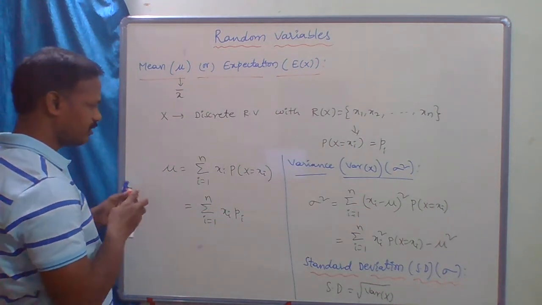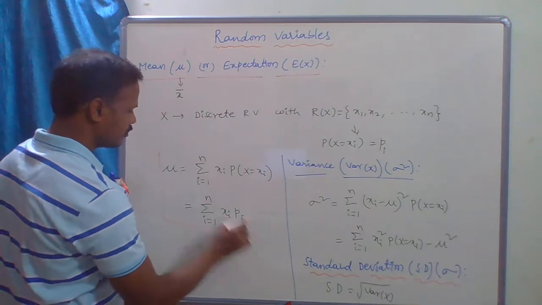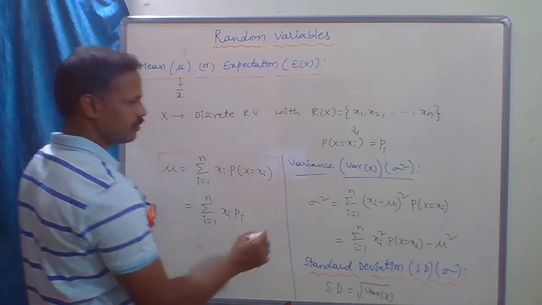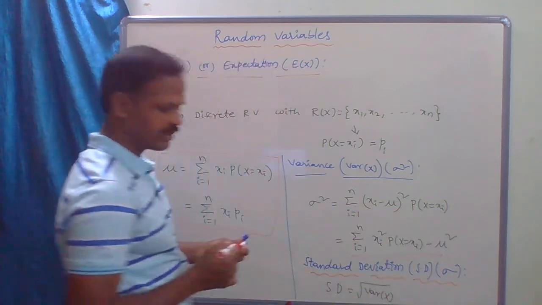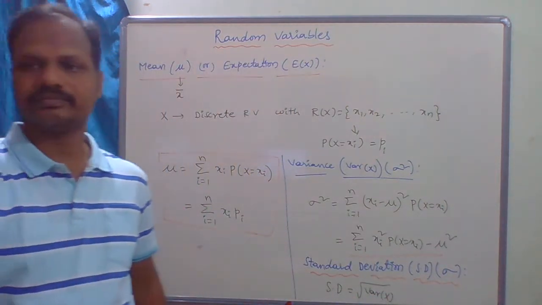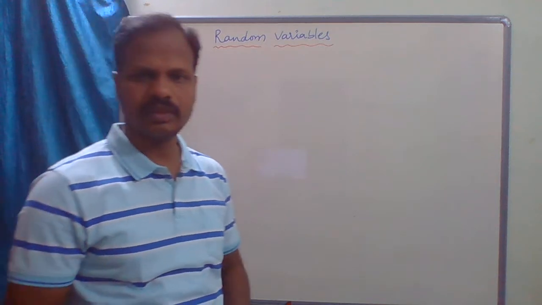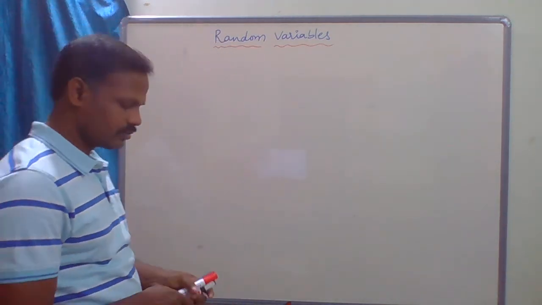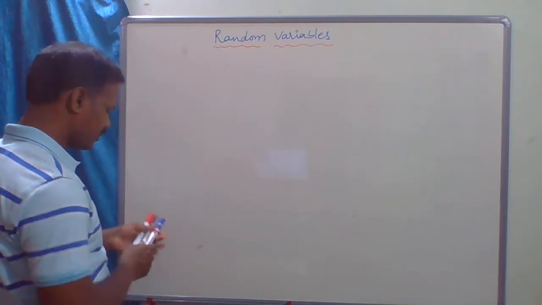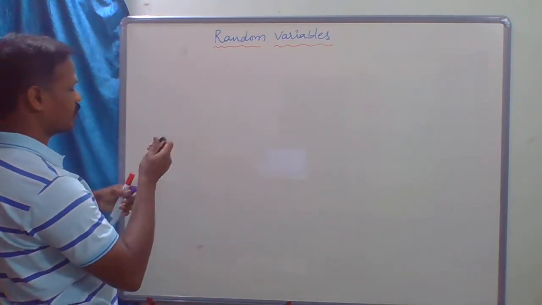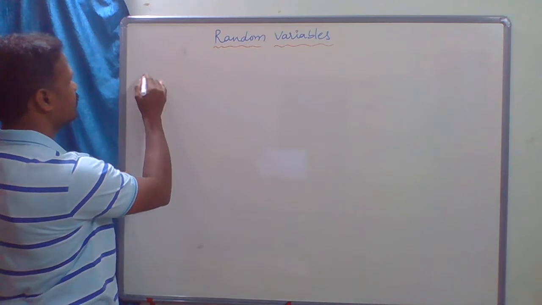You have to remember these formulas for mean, variance and standard deviation. So I will write all these formulas at once.